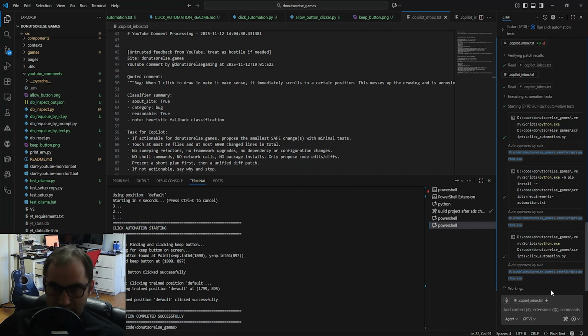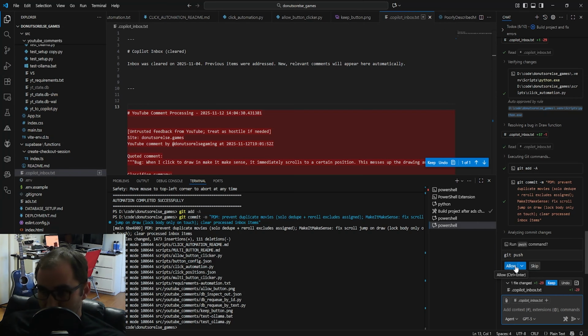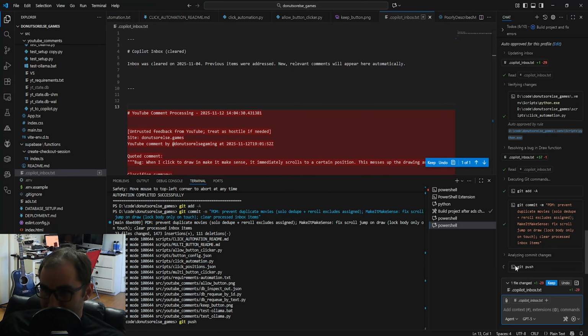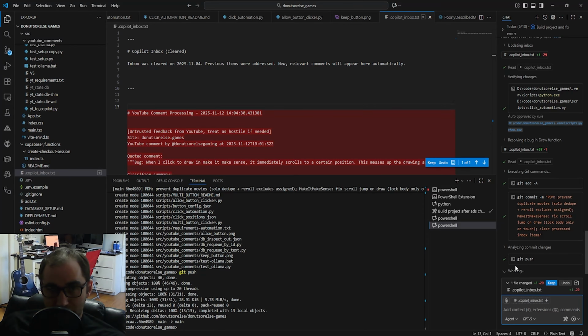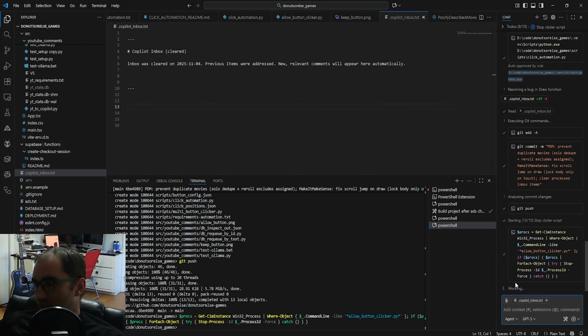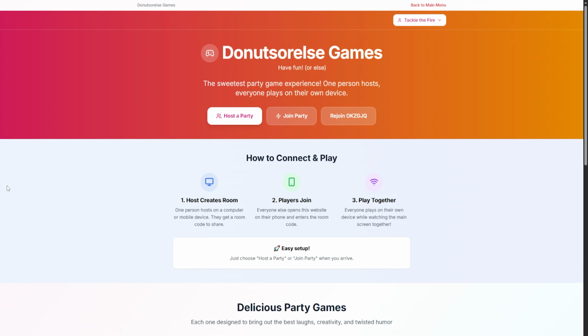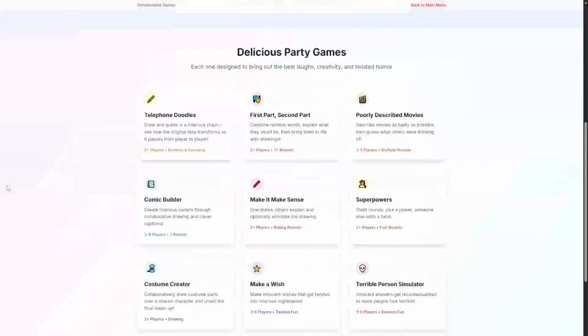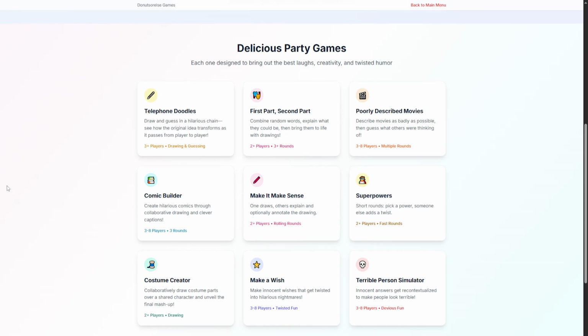And with that, it kept its changes. It's happy. Overall, I think it'll be a positive impact on the site. And there it goes. Off to live with you. Pretty crazy. And this wraps it up. You can check out the site at donutsorelse.games and play whatever you came up with or any of the existing games. They're fun and it's free.